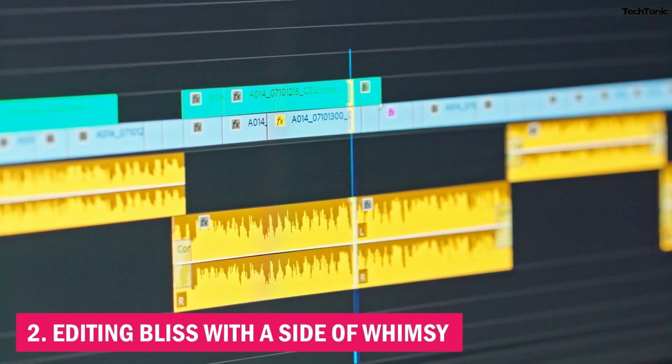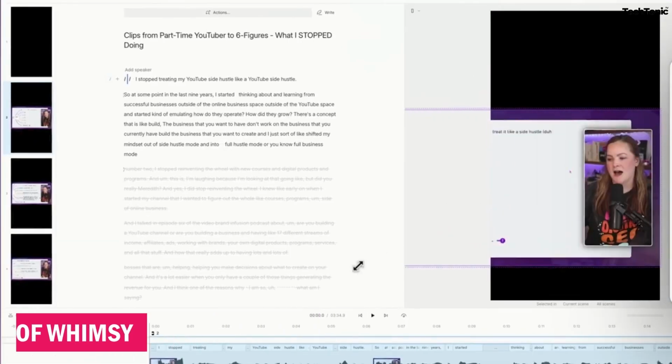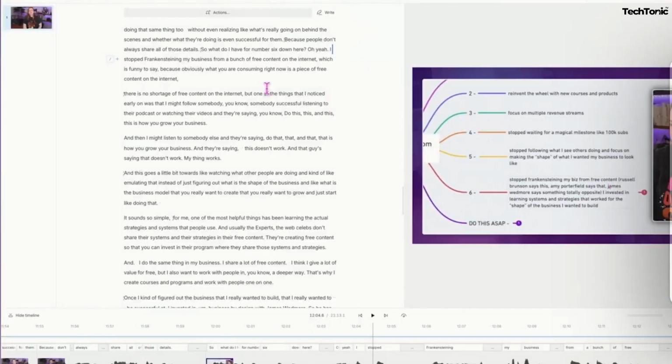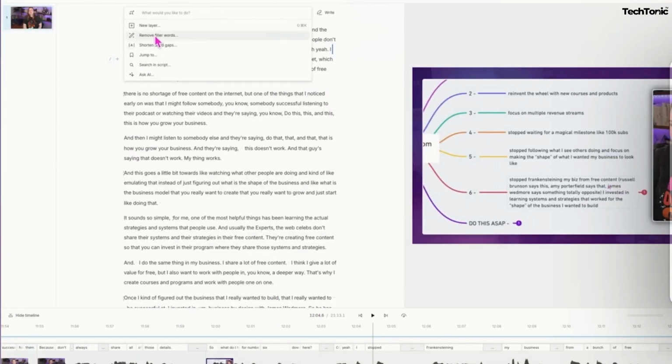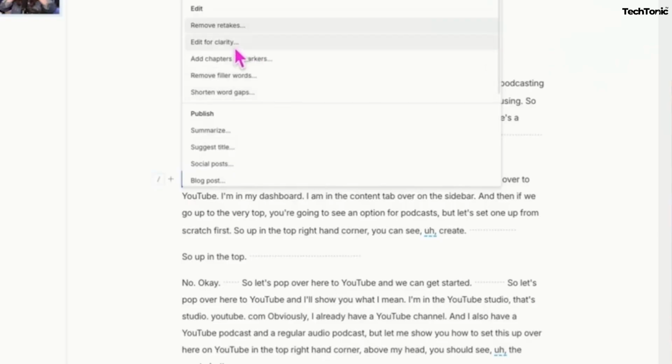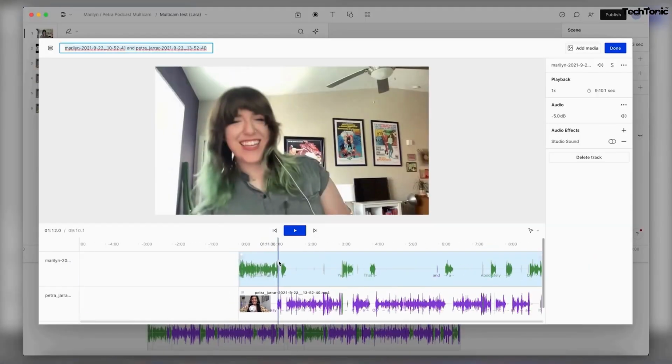2. Editing bliss with a side of whimsy. Navigate through your recordings like a wizard on a quest, wielding Descript AI's intuitive editing interface with the finesse of a master magician. With a flick of your digital wand, trim, cut, and add effects to your heart's content, turning mundane editing tasks into a magical adventure.